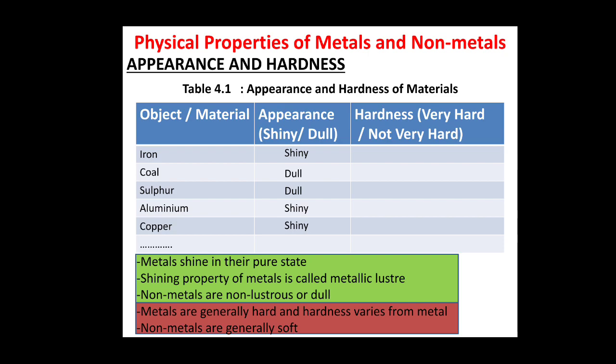Similarly, we will see the physical property that is hardness. In the third column, we will see whether the objects are hard or not, or whether all are hard or all are not very hard. First of all, iron is very hard. Similarly, coal is not very hard, sulfur is also not very hard, aluminum is very hard, copper is also very hard. So, what did you understand from this? Metals are generally hard and hardness varies from metal to metal. Similarly, non-metals are generally soft.